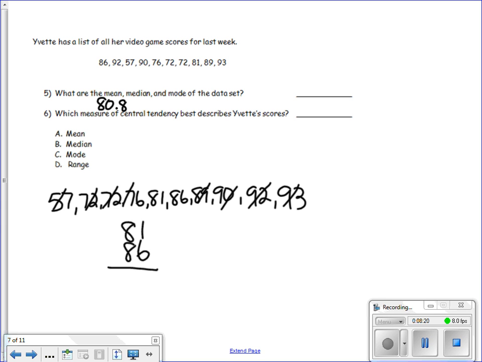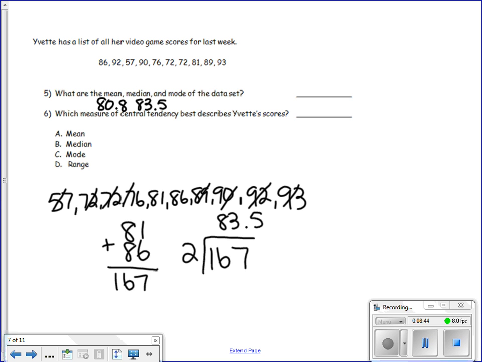In order to figure out what the median is, I need to add these 2 numbers together and divide by 2. 81 plus 86 is 167, and 167 divided by 2 is 83 and 5/10, or 83 and a half. So our median is 83 and a half.